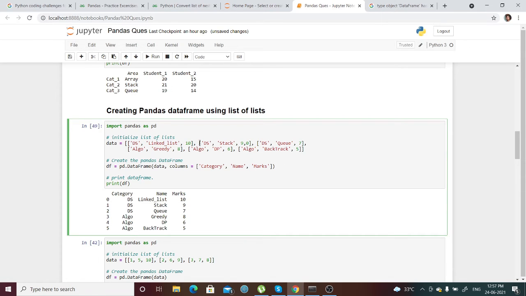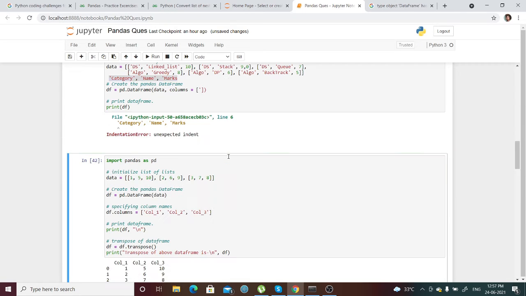In the second data, it will just consider this as the value of the first column, this is the value of the second column, this is the value of the third column. Supposedly we are passing one more value in the second row, but there are only three columns mentioned, as we have mentioned three columns here. So it might give me an error.